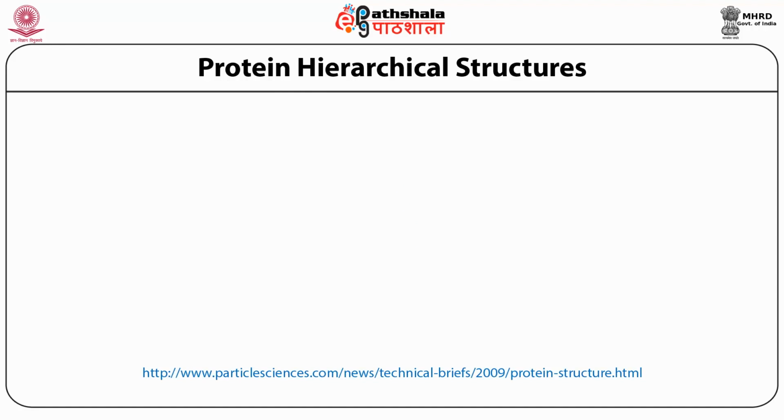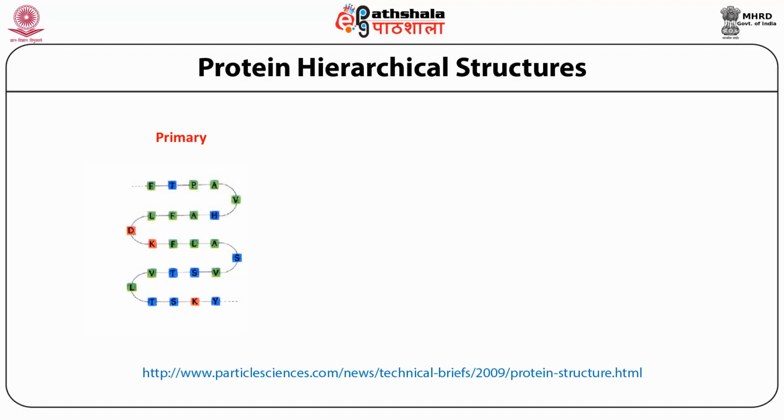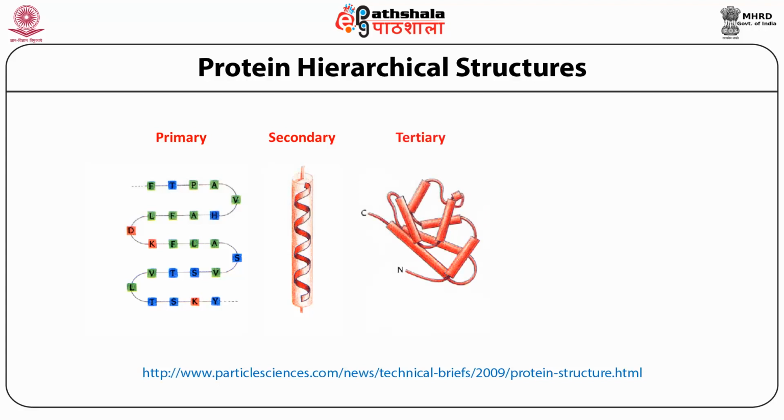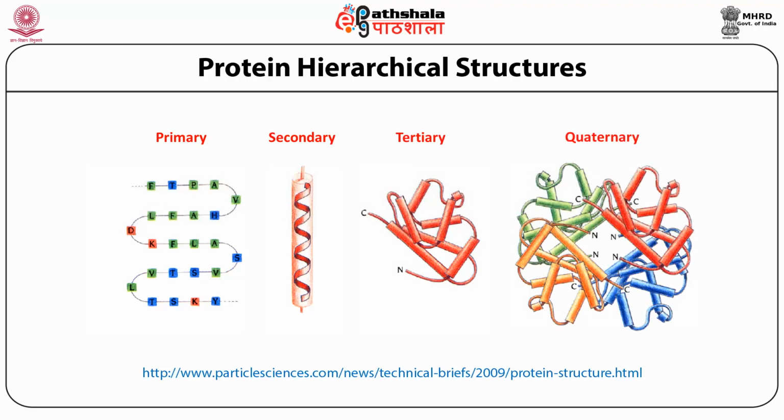Now if we look at the protein's hierarchical structure, we have already discussed the primary structure of protein, which is nothing but the formation of peptide bonds by the sequence. Then we looked into the secondary structure based on the allowed torsion angles, which can be alpha helix, beta sheet, or a loop. Next we looked into the super secondary structure, but now most importantly we would like to look at tertiary structure and quaternary structure to have the functional protein.